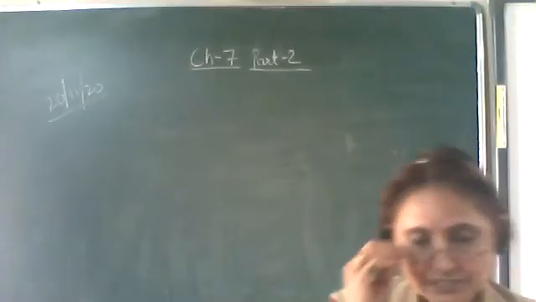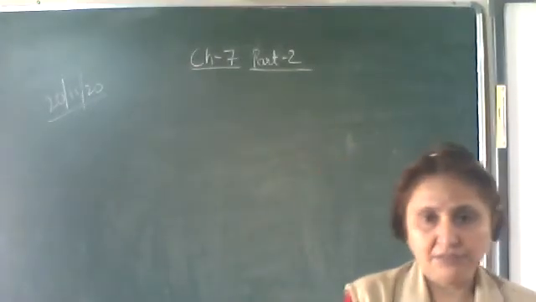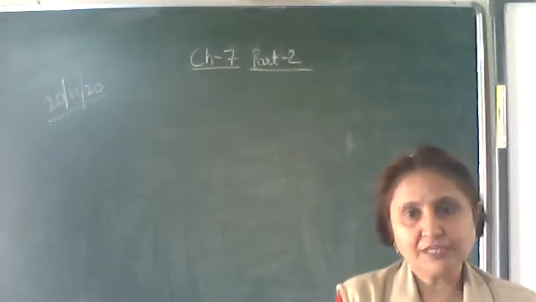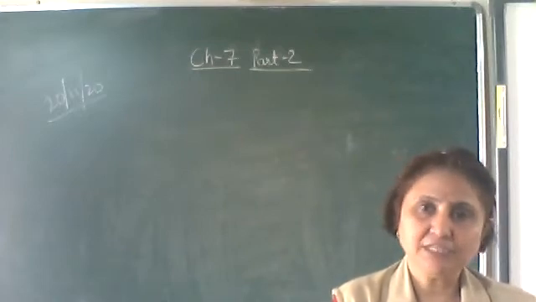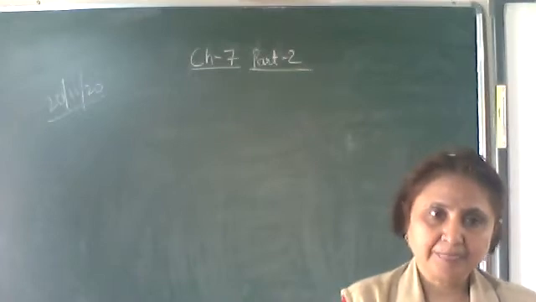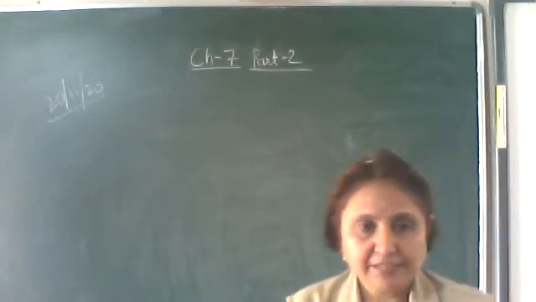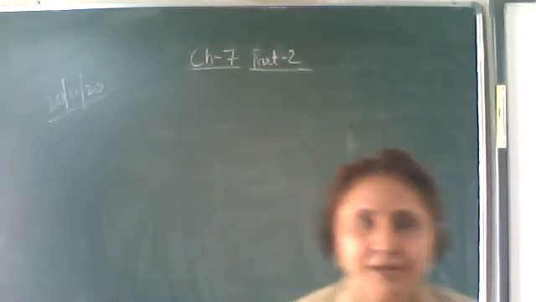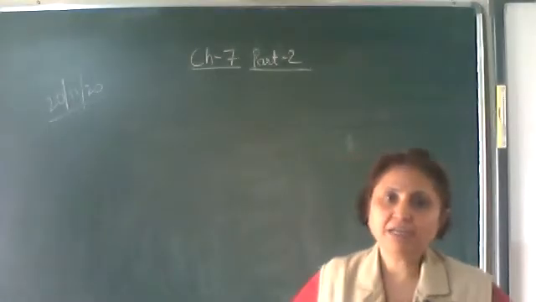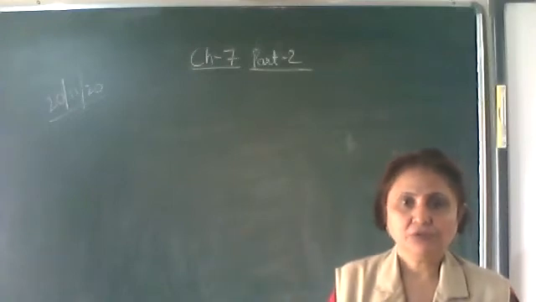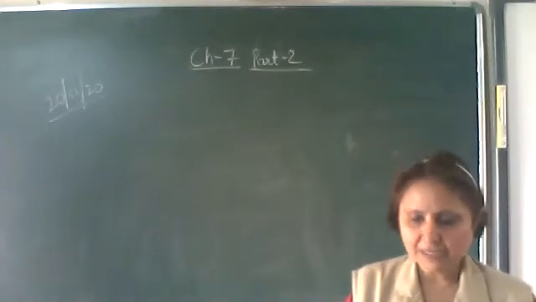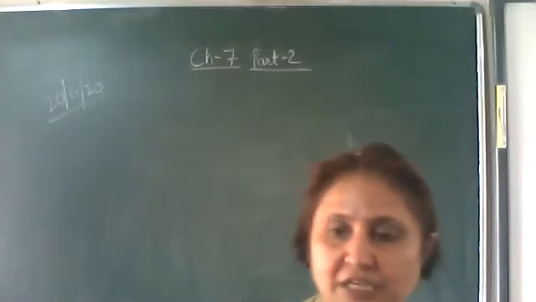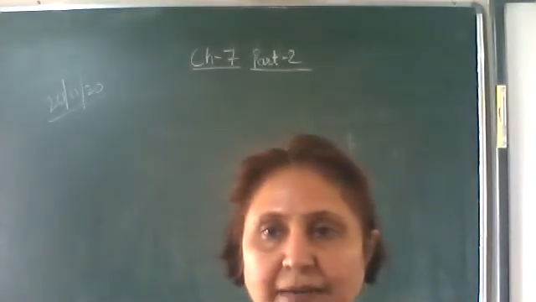Okay, so we were discussing center of mass. It is the point on the rigid body where the whole mass of the body is supposed to be concentrated. The expression of the center of mass for a two particle system we have determined, which is equal to (m1r1 + m2r2) upon (m1 + m2). Then we generalized this expression for n number of particles.